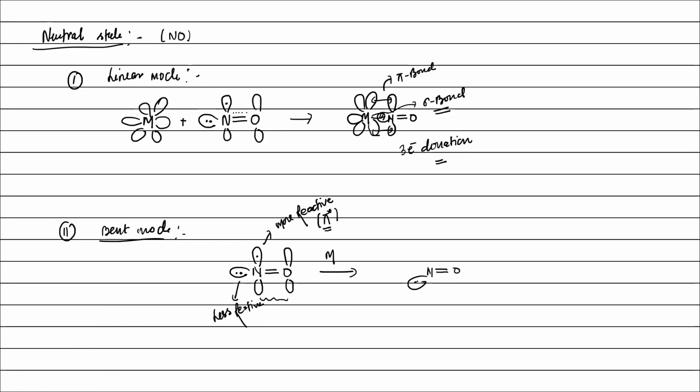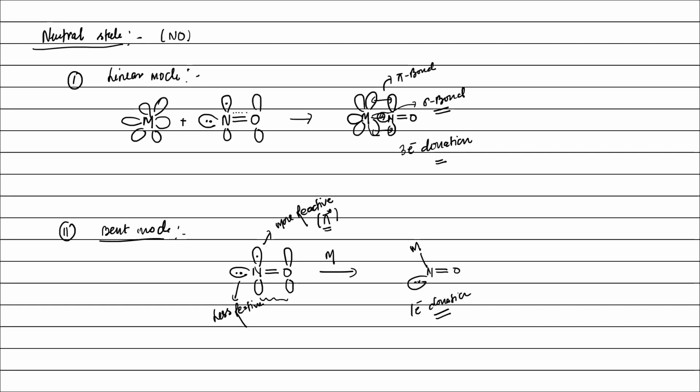O is a lone pair with the M. Electron donation: how much electron is donated by NO to the metal in bent mode? 1 electron. Right? Means when NO is considered in neutral state, then in linear mode, NO donates 3 electrons to the metal. However, in bent mode, NO gives 1 electron to the metal.